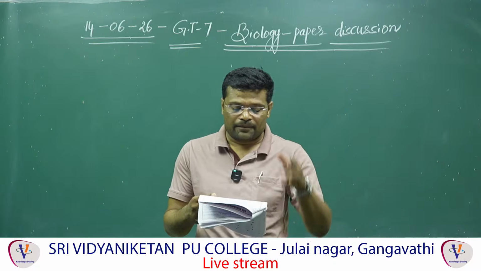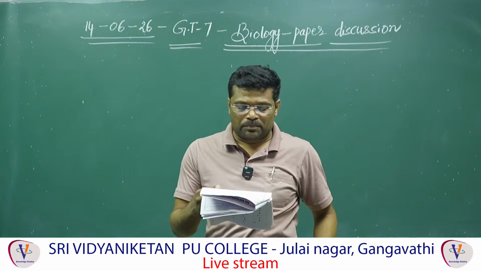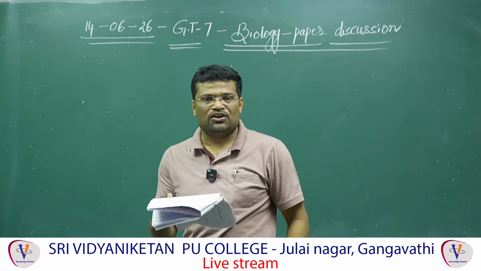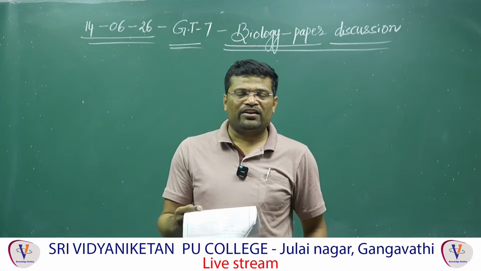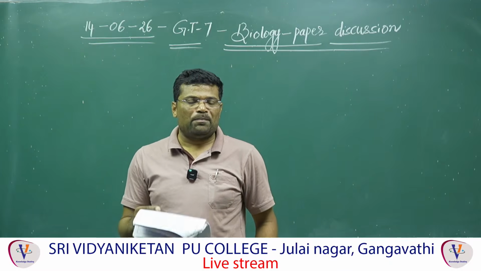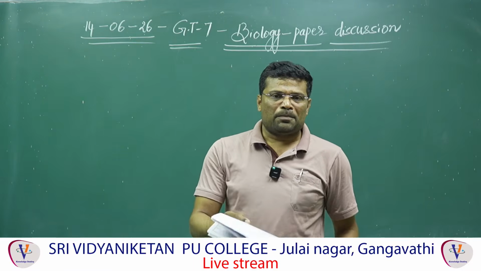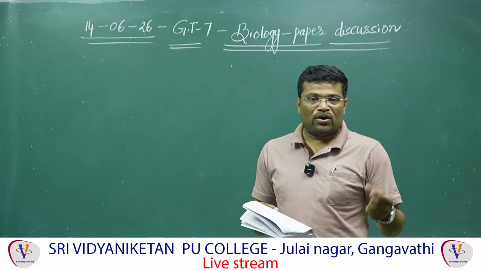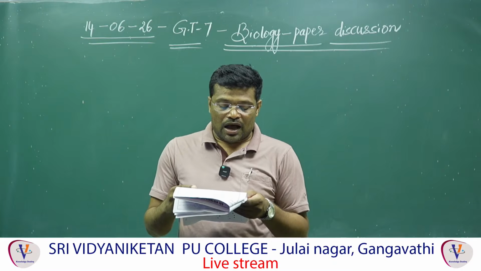Answer is 3. 170. Which of the following statements are correct? B and D are correct, Amma. B. Biogenetic law was disproved by Carl Ernst von Baer. Absolutely correct. Biogenetic law is also known as theory of recapitulation. Biogenetic law represents ontogeny repeats phylogeny. Understood? The developmental history of an organism repeats the evolutionary history of its ancestor. Biogenetic law was proposed by Ernst Haeckel, but it was disapproved by Carl Ernst von Baer. B is correct. And D.